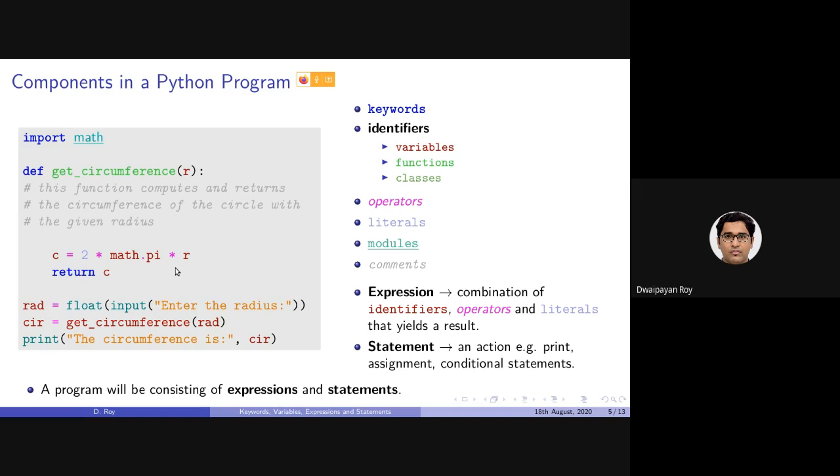So 2 star math.py star r is an expression, and C equals to, this whole thing, is a statement. Expression, statement. So a Python program or any program basically consists of a set of statements and expressions.